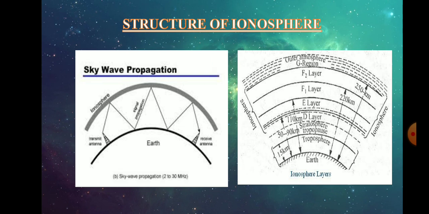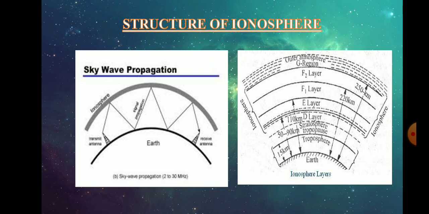If we see the next layer, the ionospheric layer, it is the uppermost part of the atmosphere. This not only heats the atmosphere but also produces ionization, meaning formation of positive and negative ions, and it exists between 50 kilometers to 400 kilometers, and hence skywave propagation takes place in this region. That's why we also call skywave propagation the ionospheric propagation.